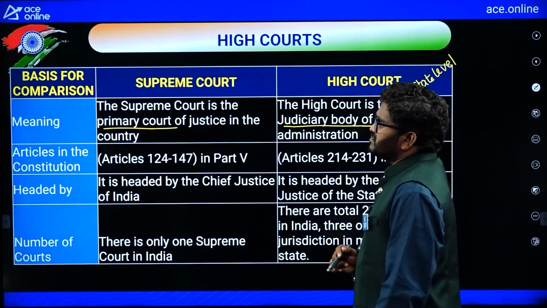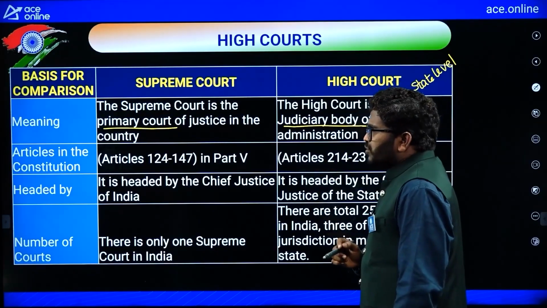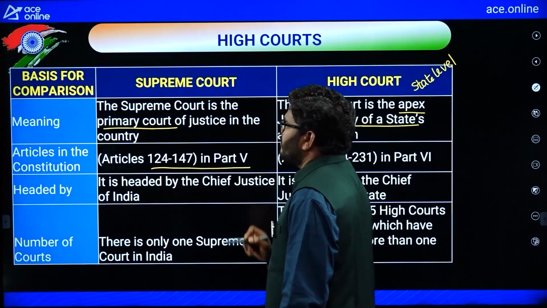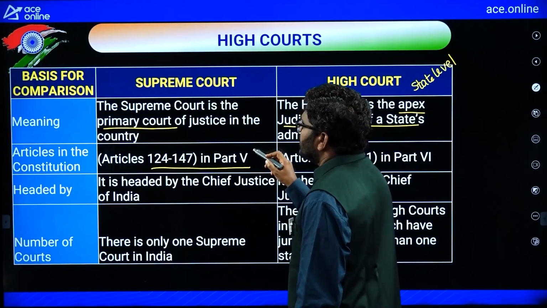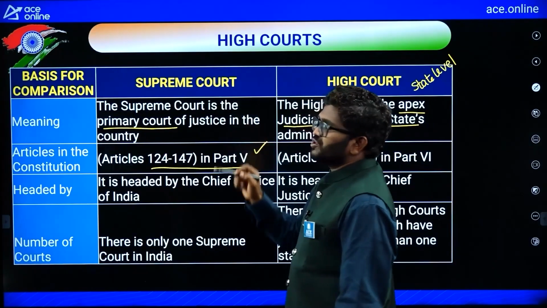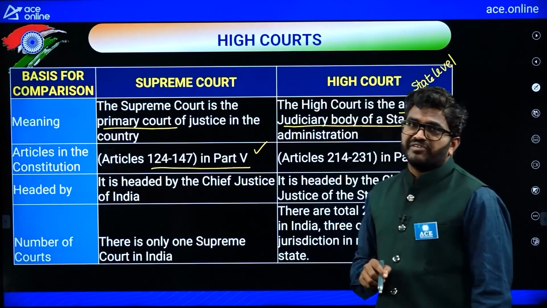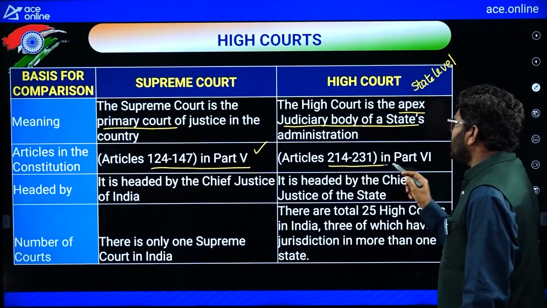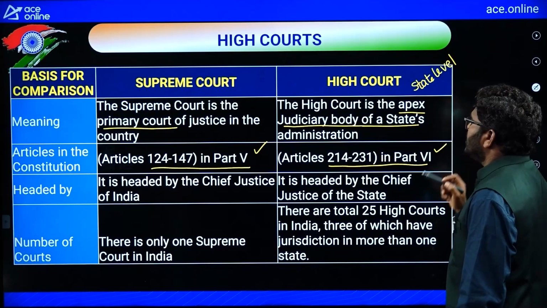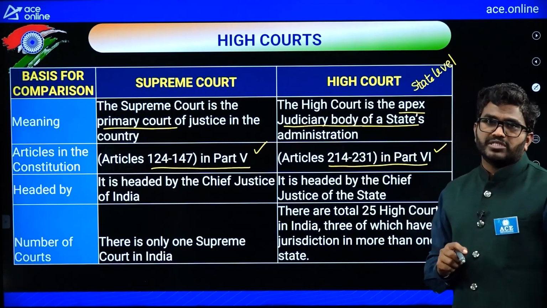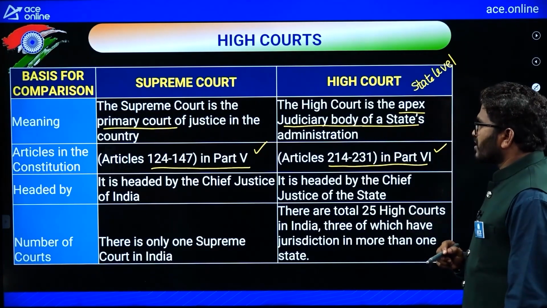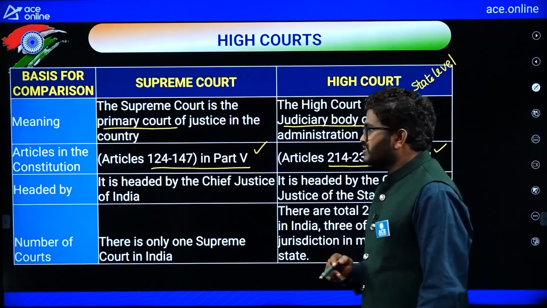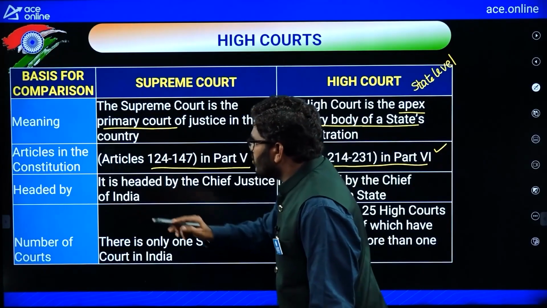Articles in the Constitution. For Supreme Court, Article 124 to 147 of Part 5 gives the details related to the Supreme Court in the Constitution of India. And Article 214 to 231 of Part 6 gives the details about the High Court. Who heads the Supreme Court of India?